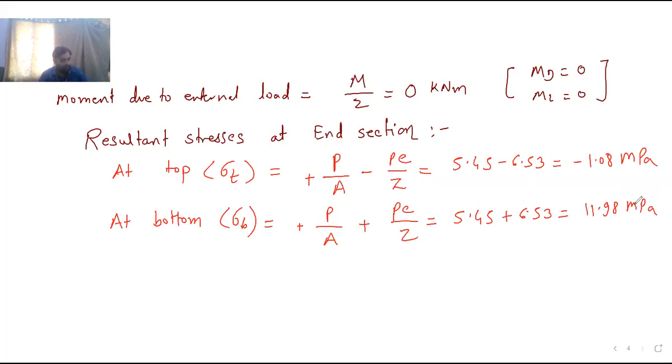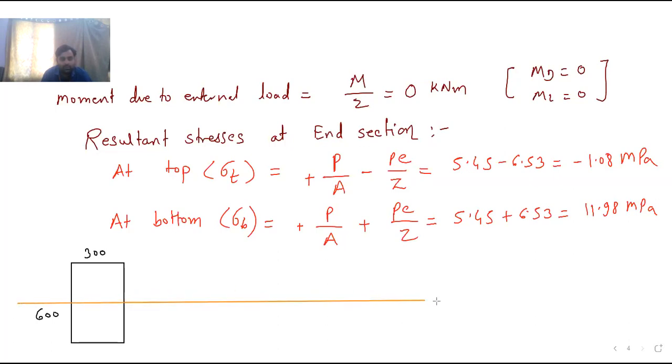So we will draw the stress distribution diagram now. Here is the cross section, I will draw the diagram quickly. This is 300 mm and this is 600 mm, you already know the dimensions. Then this is our neutral axis. I am drawing the stress distribution at the end section. Then I will project the line so that it will be easier for me to draw the shape.